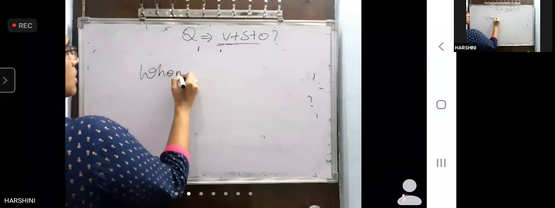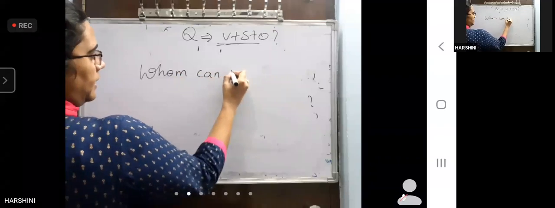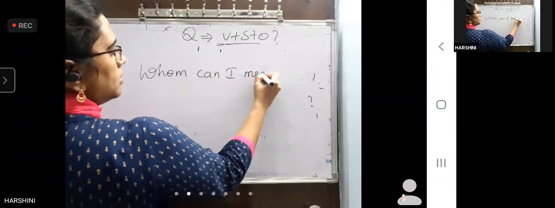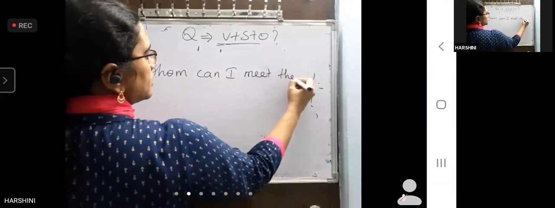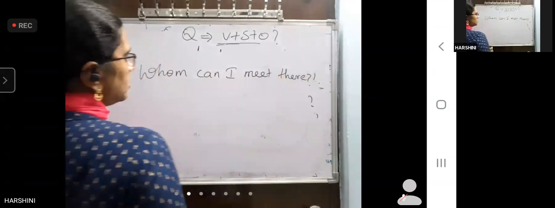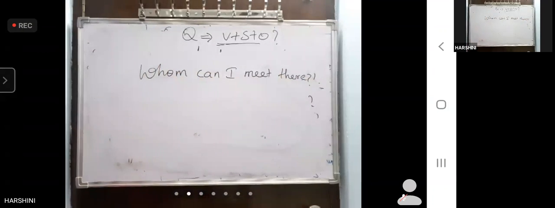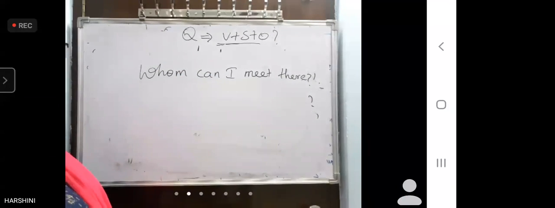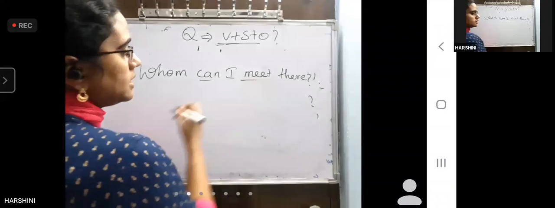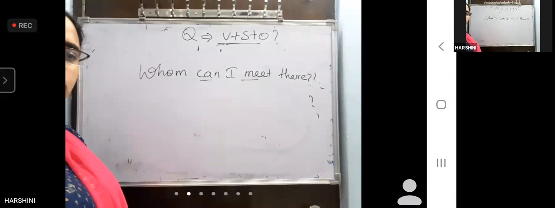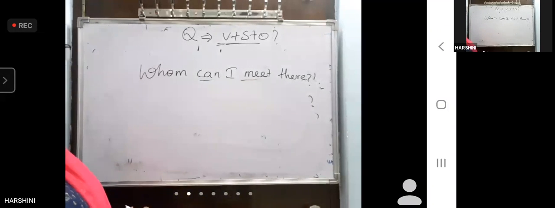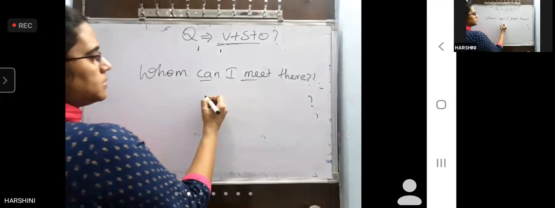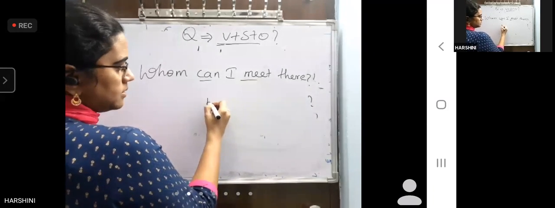Whom can I meet there? Where should you look, friends? First, can meet. Which tense is this? Simple future. Which helping verb is there in the passive voice?